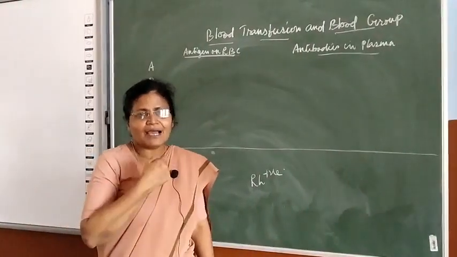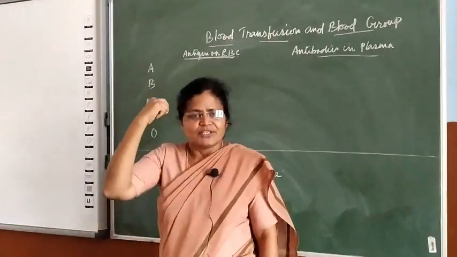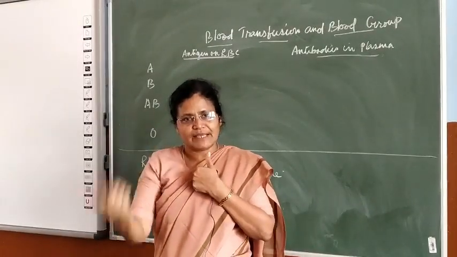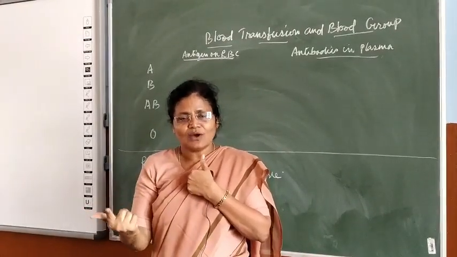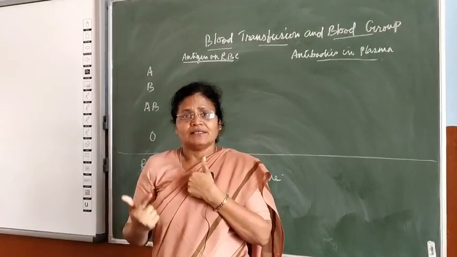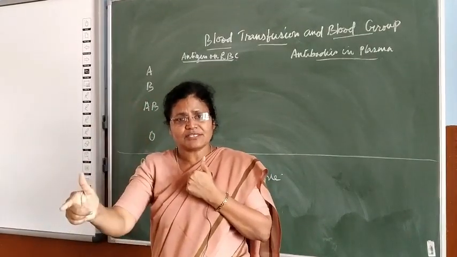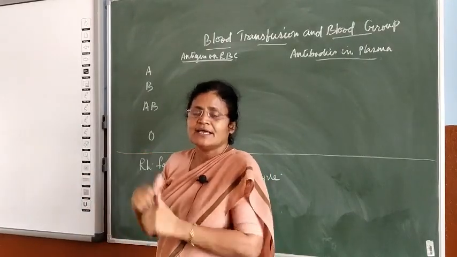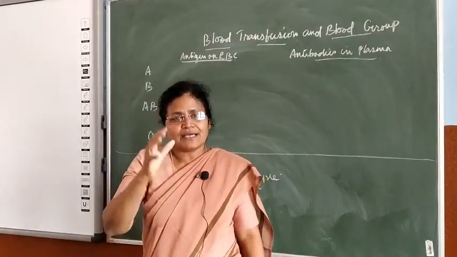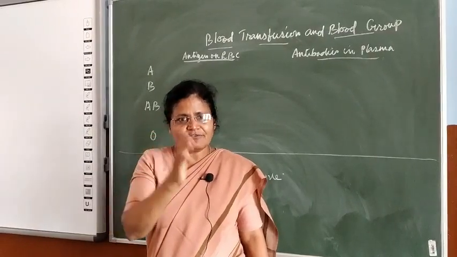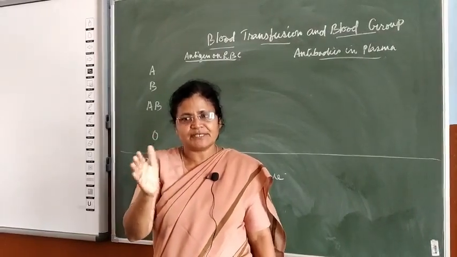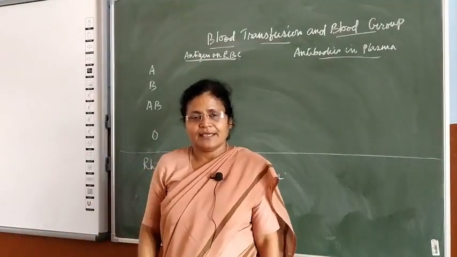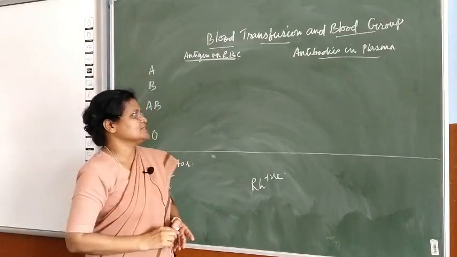The blood transfusion takes place. For example, I am A positive. Suppose you are B positive. I cannot give you blood. Suppose you are A positive. I can give you blood. You can give me blood. I will tell you why. Only a specific group of persons can give blood, and not all can give blood to everybody. It should be matching. I will tell you what it is.